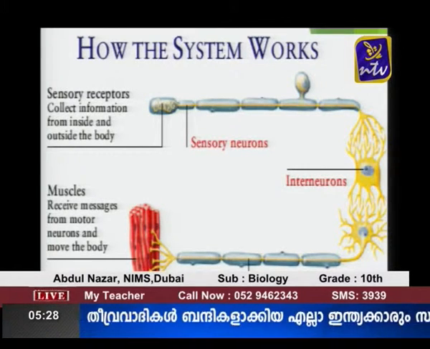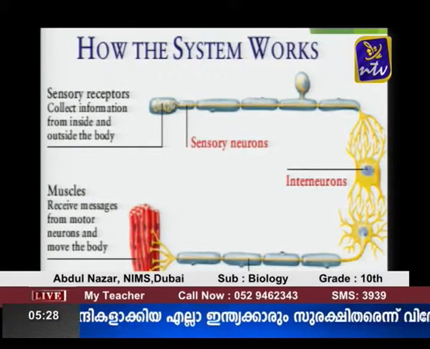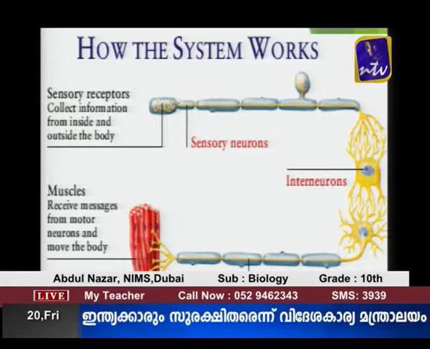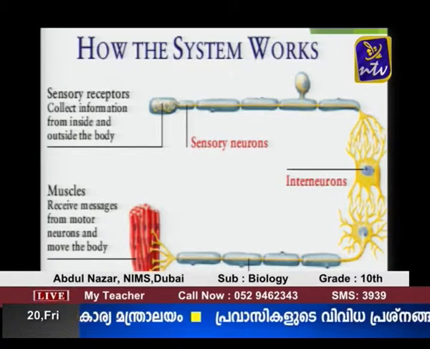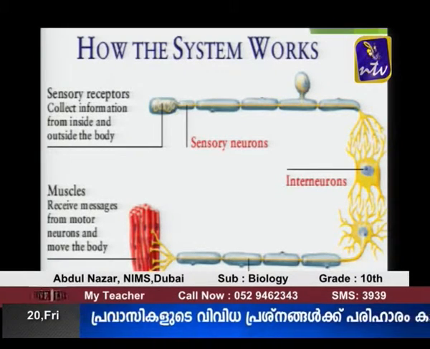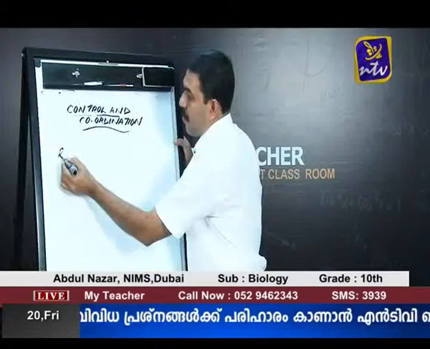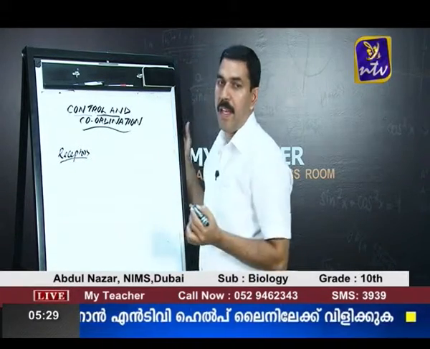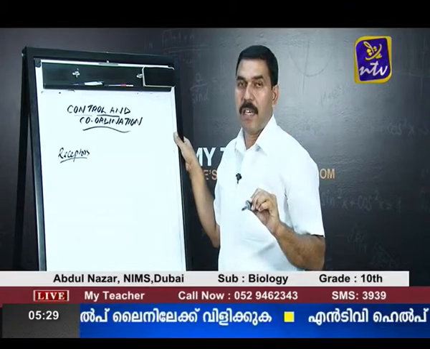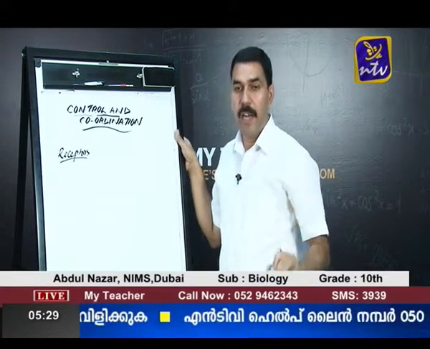Suppose, for example, you are standing in the hot sun, the heat receptors which are present on the skin collect the information.